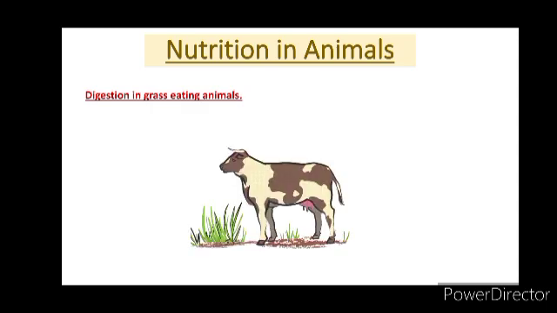Have you observed cows, buffaloes, and other grass eating animals chewing continuously even when they are not eating? These animals are herbivores. These animals eat only plants and plant products as food, and chew continuously even when they are not eating.